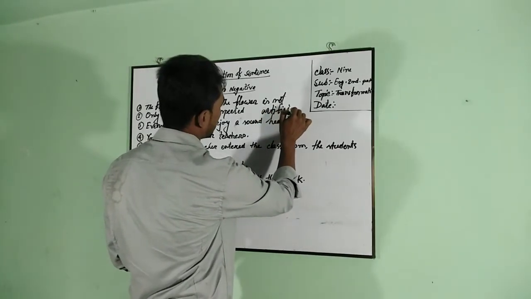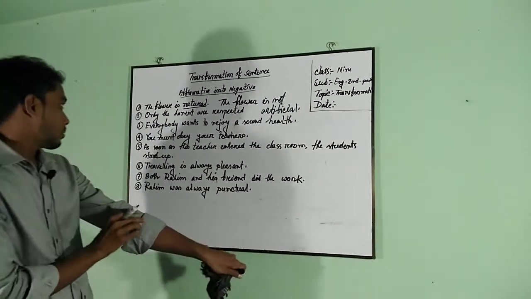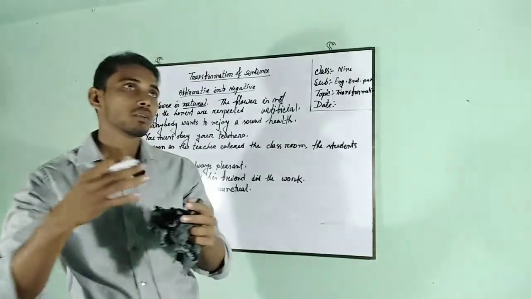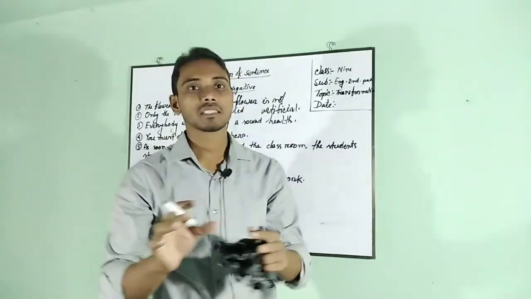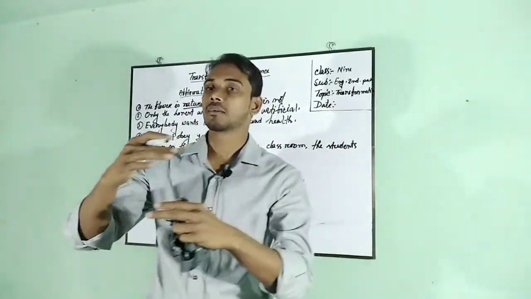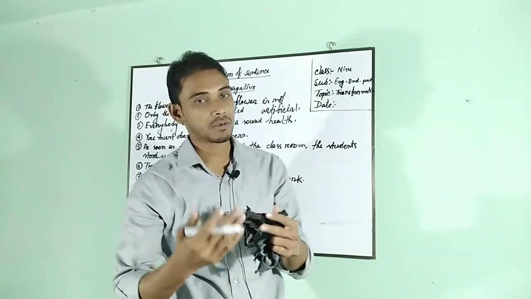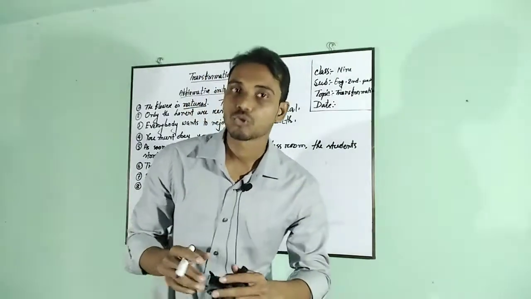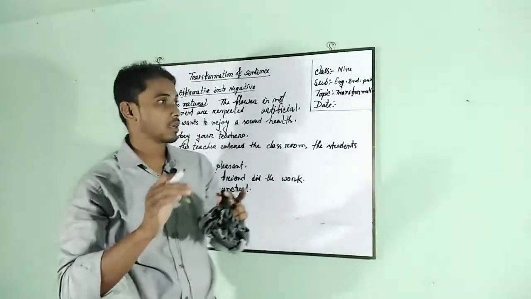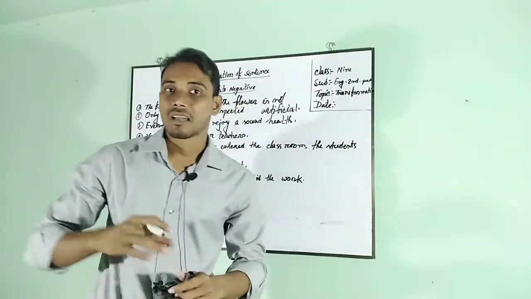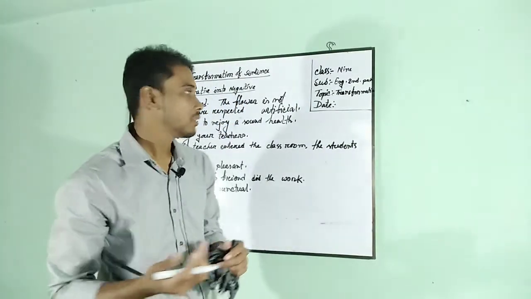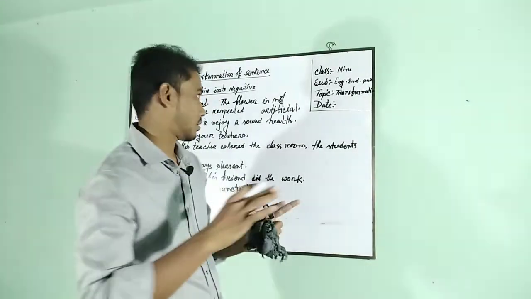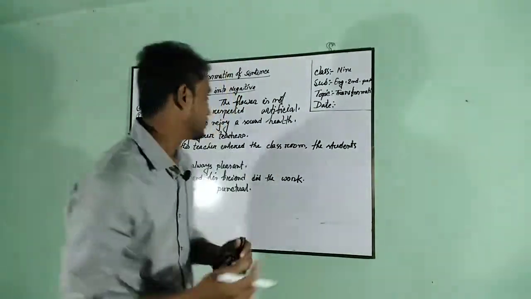Artificial, A-R-T-I-F-I-C-I-A-L. Okay. But if there is no auxiliary verb in the sentence, we should bring do, does, or did. If the sentence is in the present indefinite tense, then we can bring do or does, and if the sentence is past indefinite tense, we should bring did. Okay. And if the subject is third person singular number, then we should write does, and the rest of the forms will follow do. Okay.